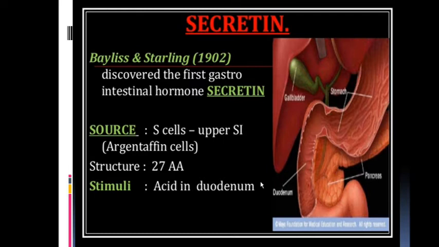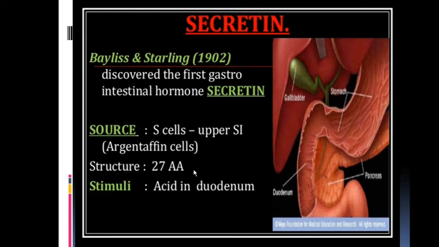G cells, S cells, I cells. Paneth cells, goblet cells. Paneth cell, goblet cell, argentaffin cells, and undifferentiated cells. These are the main 4 cells of the small intestine. So argentaffin cells secrete the secretin, that is the S cells.